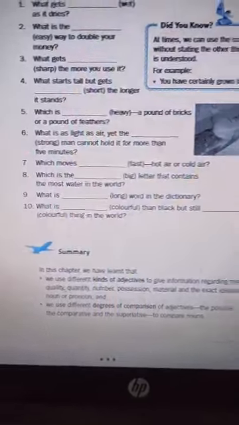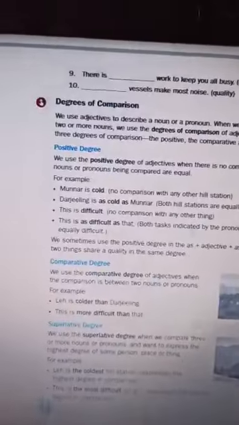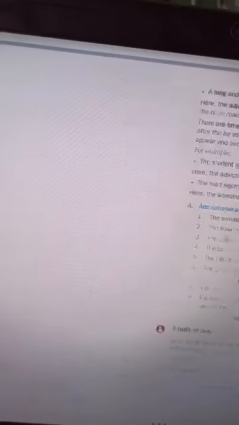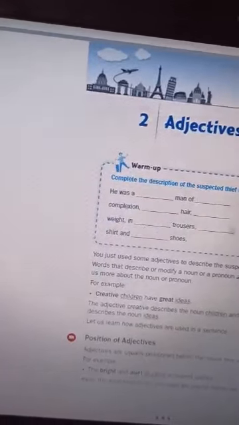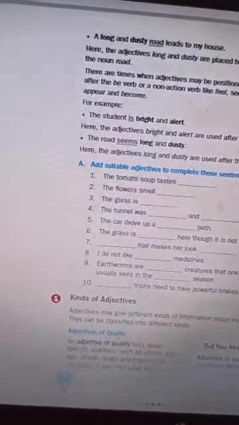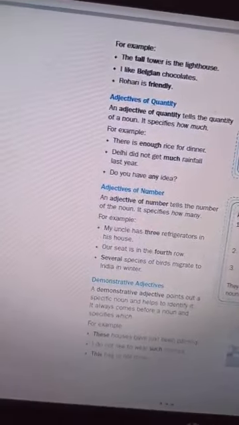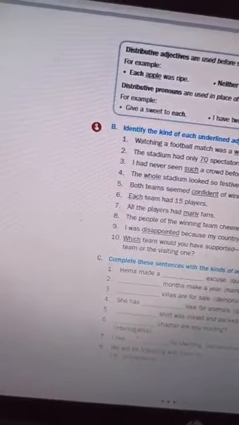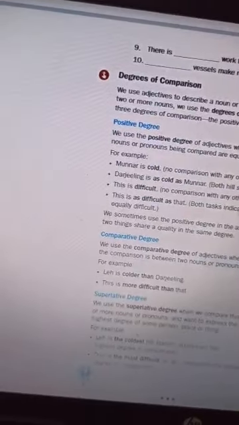And children, I told you about the order of adjectives that I'll be showing you. There's a table, children. I just wanted to show you the table, the order of adjectives. This is the position, kinds, these are again kinds, degree.